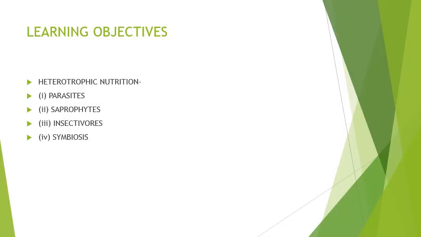We have learned about autotrophic nutrition. Today we are going to learn about heterotrophic mode of nutrition. And under this category, we'll see the different types of this heterotrophic nutrition. That is, we will learn about parasites, saprophytes, insectivores, and about a special relationship, that is symbiosis.